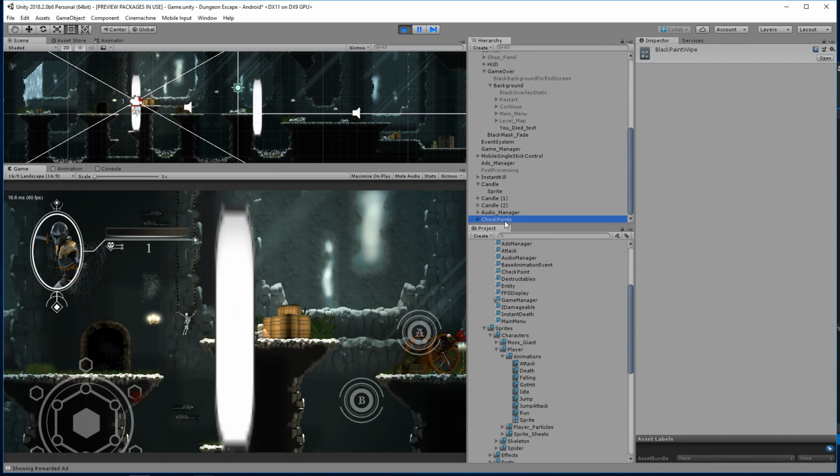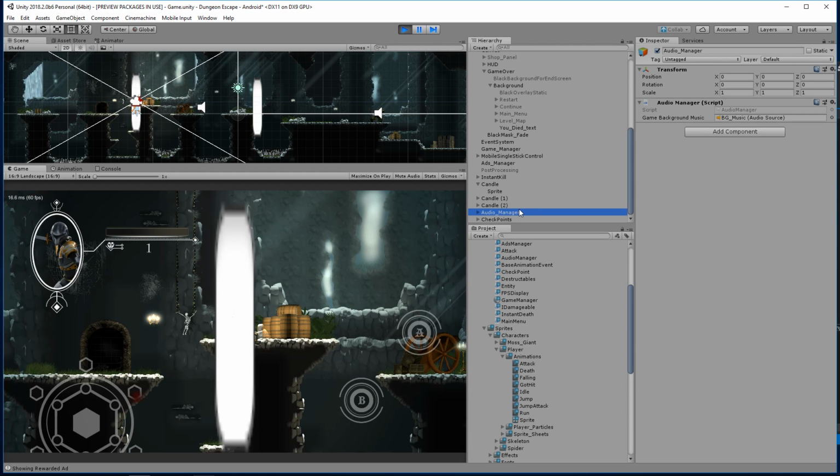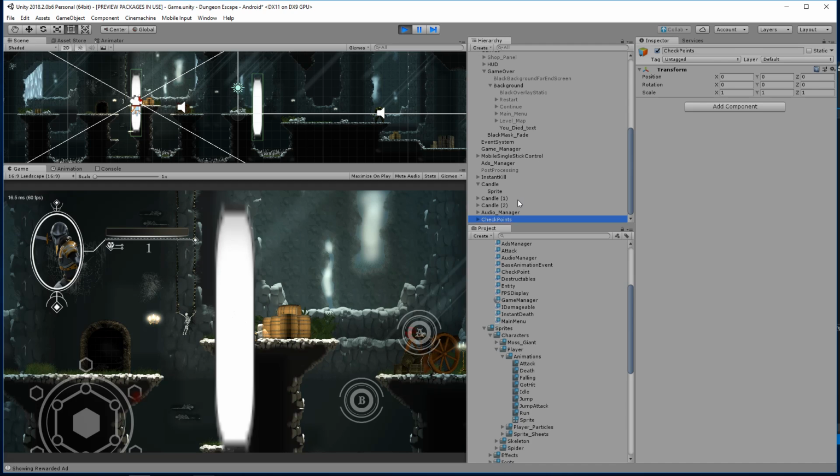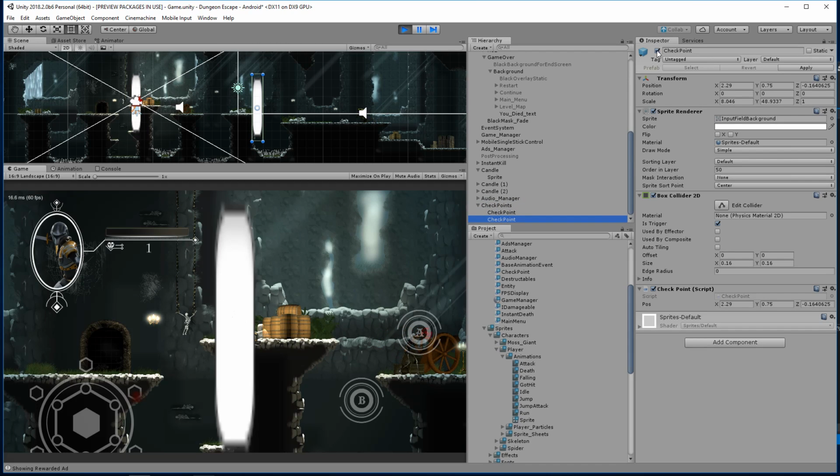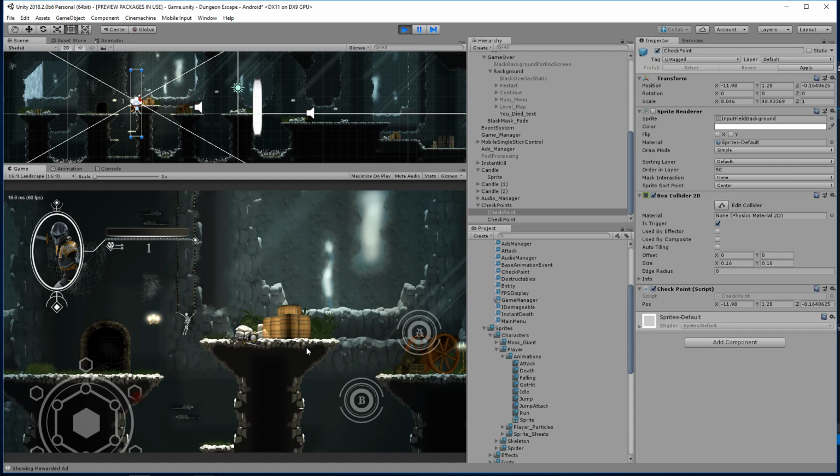Now there's an issue here though. I didn't do any resets. So in order to handle some resets that we need, you'll see here that our player is dead. If we look at our checkpoint, you can see here we have no health. We have 1 gem, which is perfect. So our gem count, we don't have to touch any of that. However, if I hide the checkpoints, here we are dead on the floor and I can't move because we're dead. So we need to create some restart functionality for this. Also, you'll notice that our game music stopped because I faded it out. So we actually need to fade it back in.